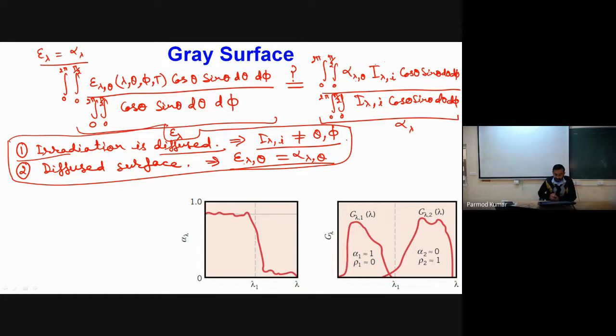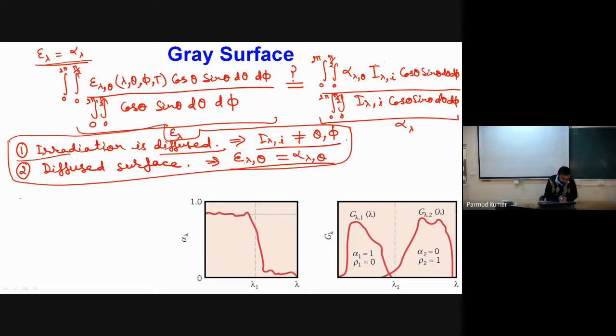Why are we trying to see these conditions? Because we have very stringent conditions in the case of Kirchhoff's law, which will be difficult to achieve in a practical scenario. So what we are trying to do is take the mathematical formulation from Kirchhoff's law and compare it, and mathematically see under which conditions these equations will hold true. Okay, so similarly, this is based on the spectral emissive power.